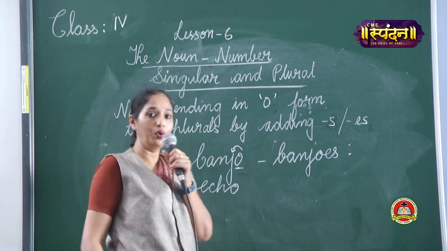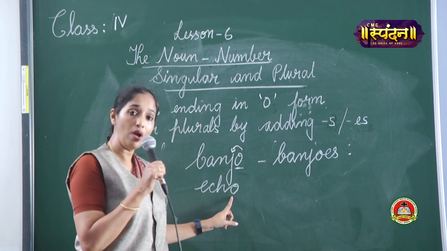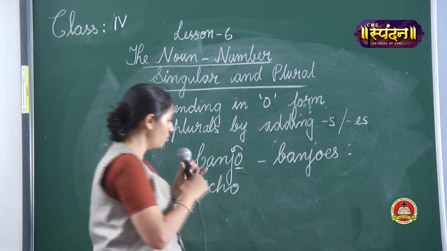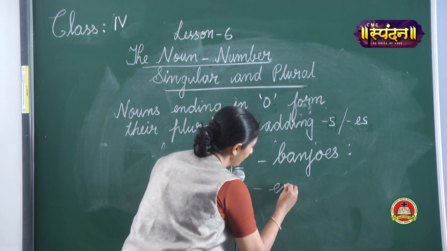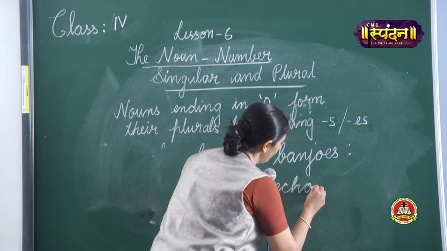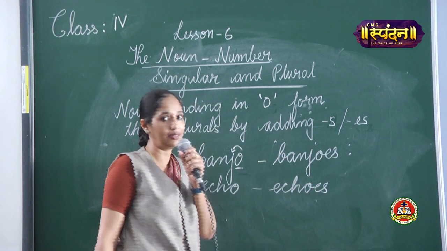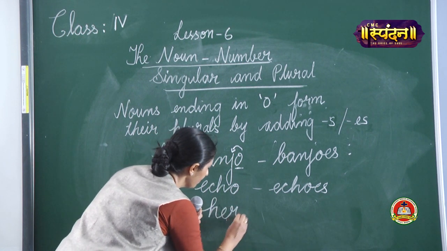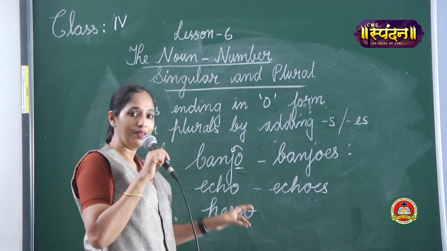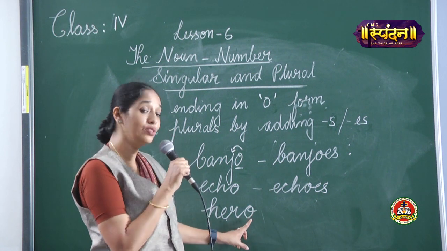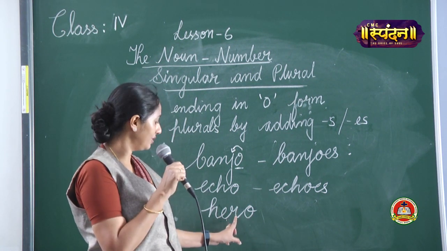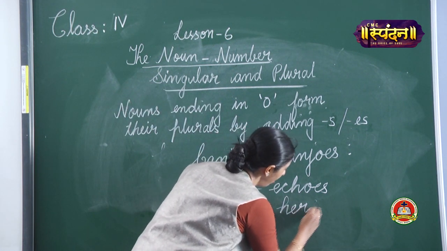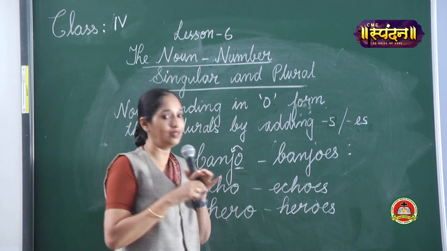Another example, echo. Echo. The word is ending in O and before O we have a consonant. So we are going to add ES. Let's have a look at another example. Hero. Last letter is O. Before O there is a consonant. So plural, heroes.